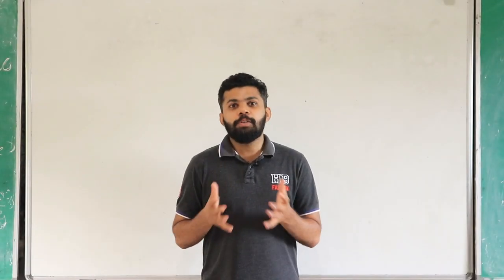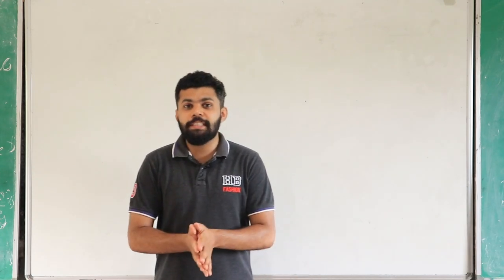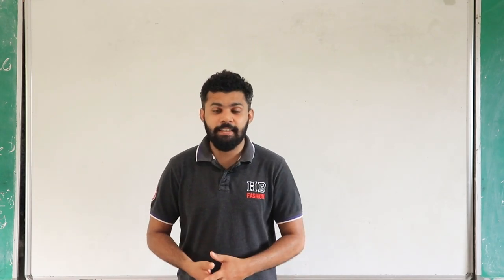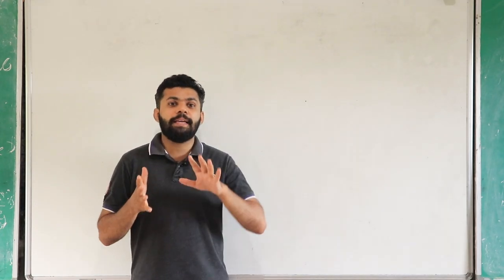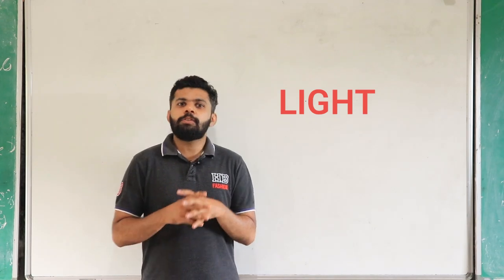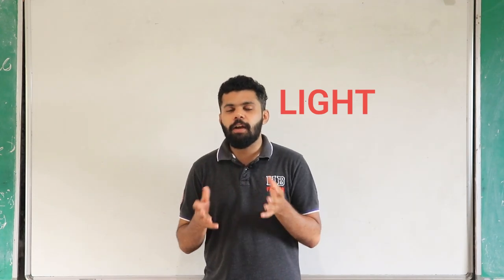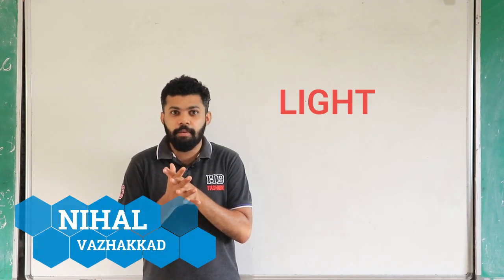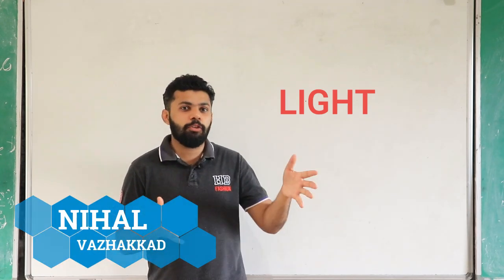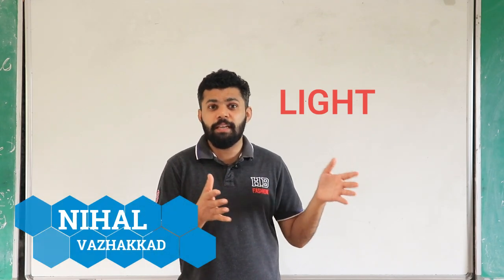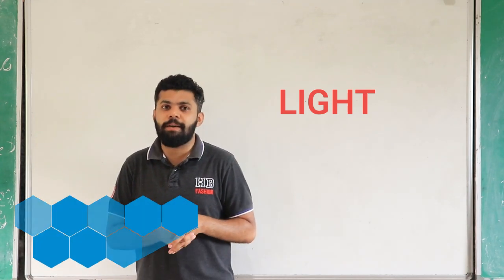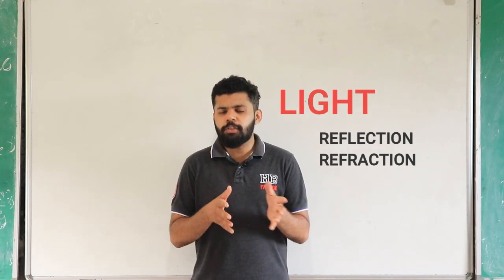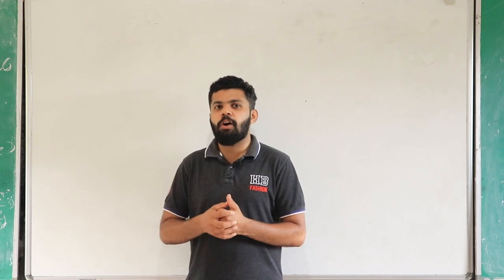Hi all, today we are going to talk about the first chapter of the NCERT textbook of your class 10. Our topic is light. In this chapter we have to study some important points about light. Basically we are looking at the first two very basic properties of this chapter, that is reflection and refraction. First of all, we can look at some of the properties of light.